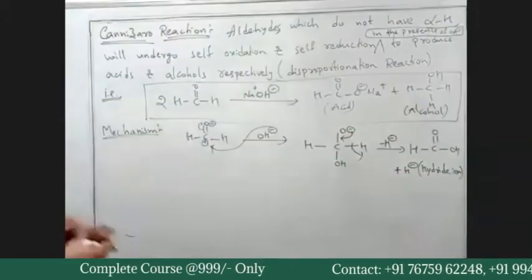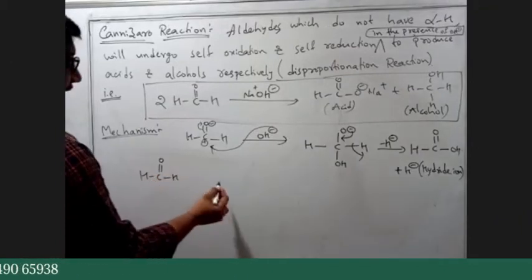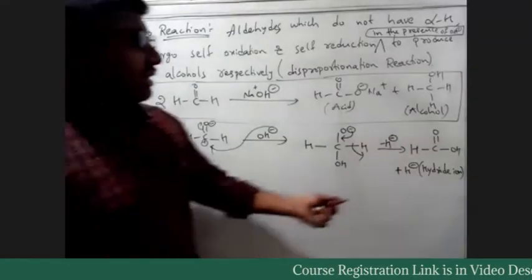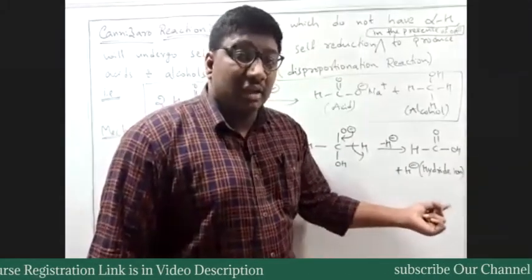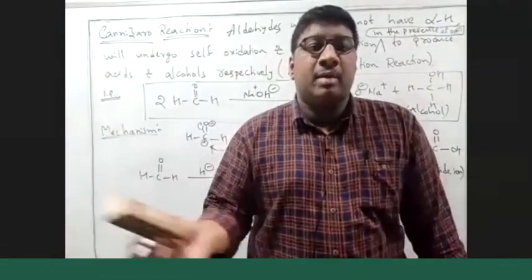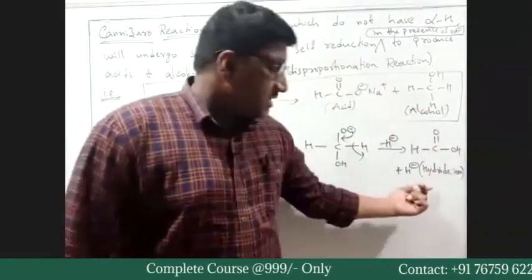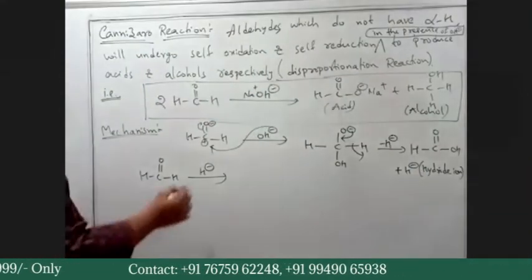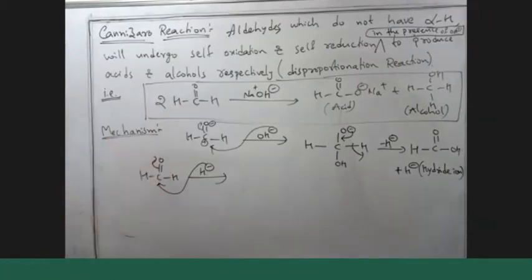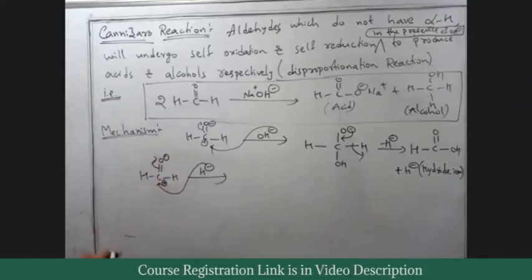What was the second step? We have another molecule of formaldehyde. Now this will react with H minus, that is, hydride ion. H minus will now act as a nucleophile. We have an aldehyde, which has a C double bond O group, and the C double bond O group has an electrophilic carbon. So H minus will now attack this electrophilic carbon. Again, the pi electrons move towards oxygen because oxygen is more electronegative. We have delta negative, delta positive.